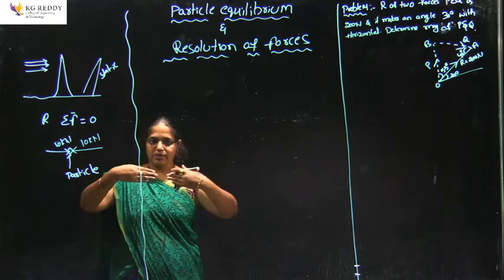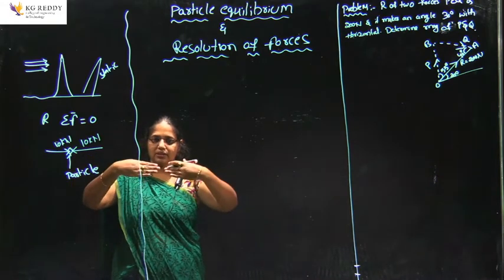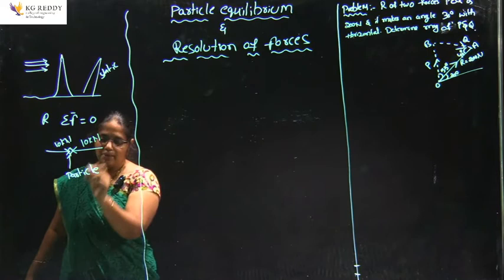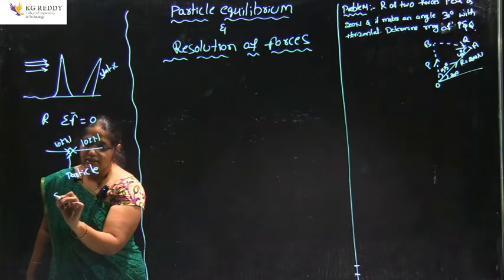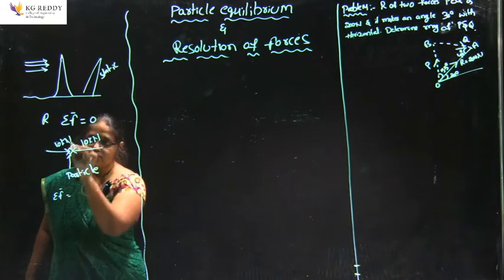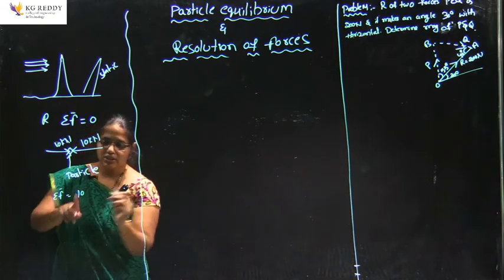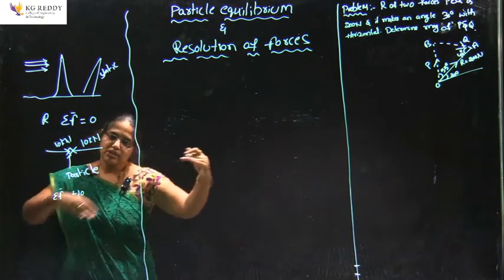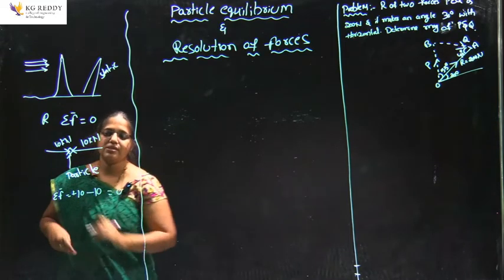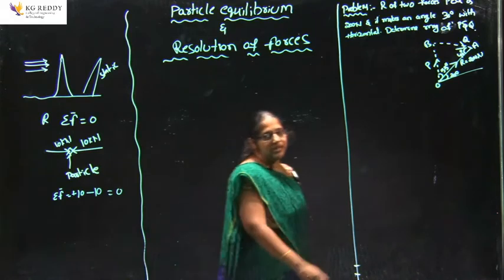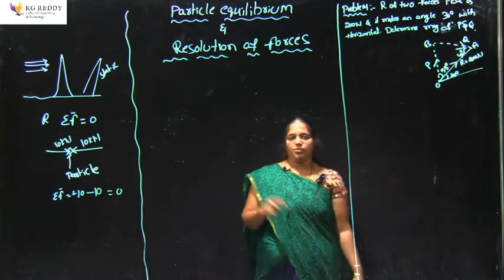Two forces are acting on the particle. Therefore, the vectorial algebraic sum of all the forces, summation of F bar, equals 10 in the forward direction, which we take as plus 10. The one coming from the back side we take as negative. Therefore, 10 minus 10 is 0, and the particle should be in the 0 position.